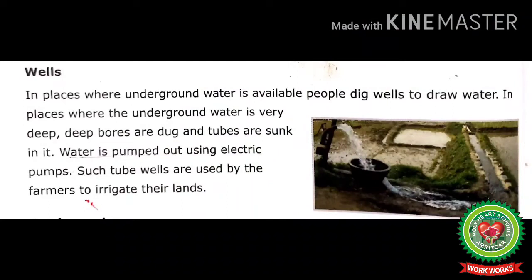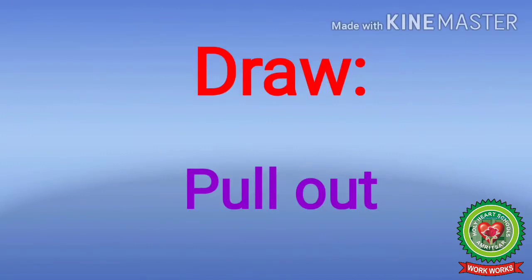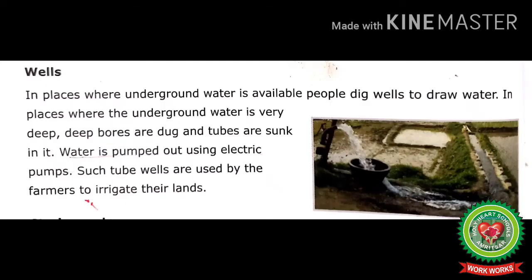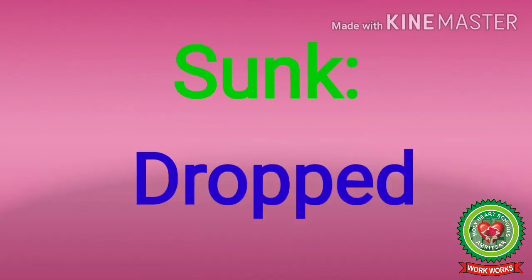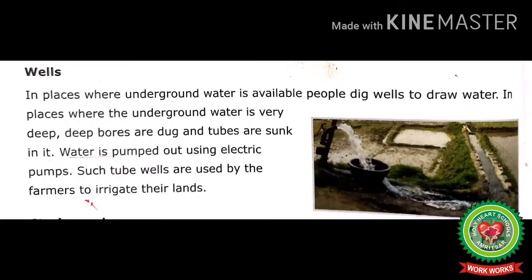Now next topic is wells. Wells means deep hole dug to get underground water. Let's read. In places where underground water is available, people dig wells to draw water. Underground water means the rainwater that seeps into the ground. Draw means pull out. In places where the underground water is very deep, deep bores are dug and tubes are sunk in it. Bores means holes. Sunk means dropped. Water is pumped out using electric pumps.